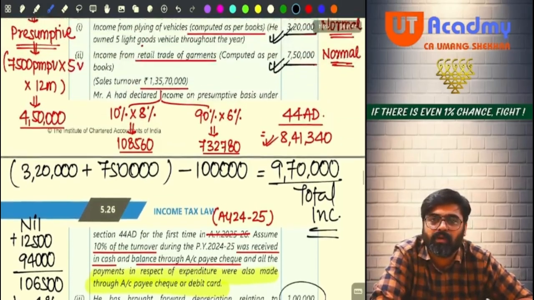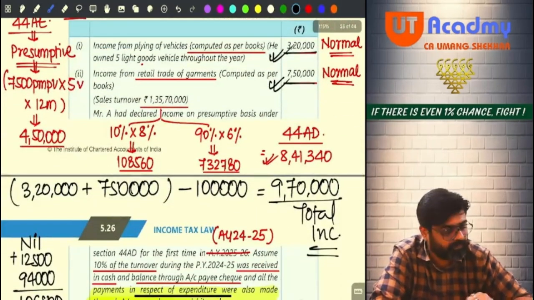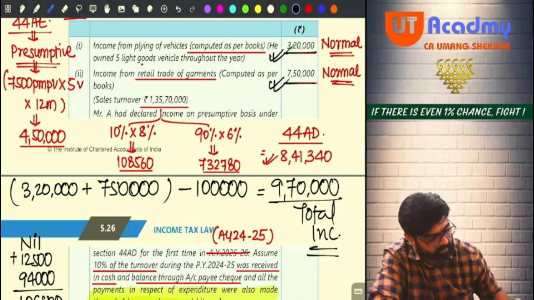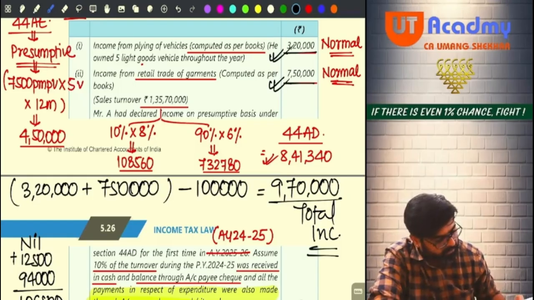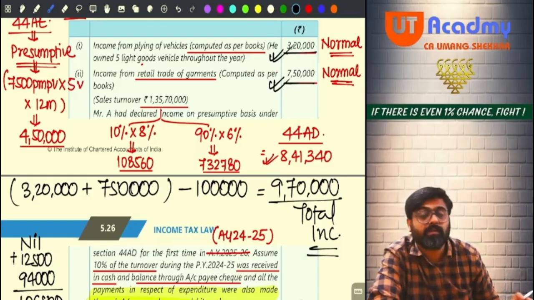See, if you would have followed 3,20,000 here and 8,41,340, so 3,20,000 plus 8,41,340 would still have been 11,61,340.